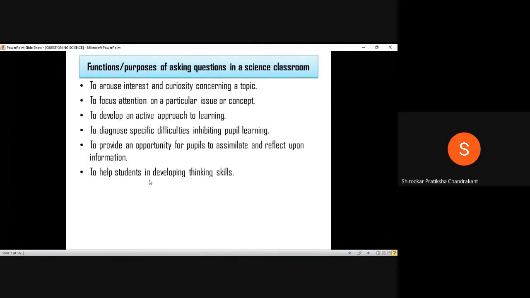Now, the sixth point talks about helping students in developing thinking skills, isn't it? It's very simple. I did not even explain this. So when you, as a teacher, ask a question, it will definitely encourage the student to think in that particular direction, isn't it? So in a way, as a teacher, we are developing thinking skills, and it is said that as a teacher, we are not only supposed to teach them what to think, or guide them in terms of what to think, but we have to also teach them how to think, which is again very important. So we need to guide their thinking process.